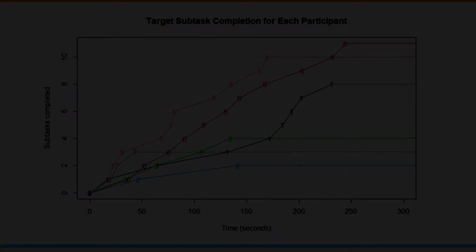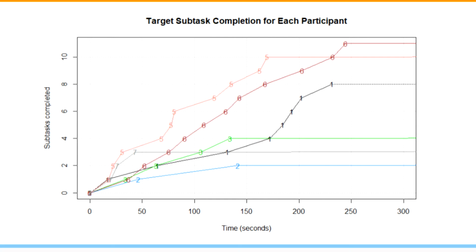Currently, we have task completion data for 7 participants. Here you can see a representation of the time data we collected and compare the performance of these participants on the target task. The y-axis shows the number of next button subtasks completed by the participants, graphed against time on the x-axis. The numbers on each line correspond to the participant ID. We are excluding the data from participant 4 for this task because of technical difficulties.